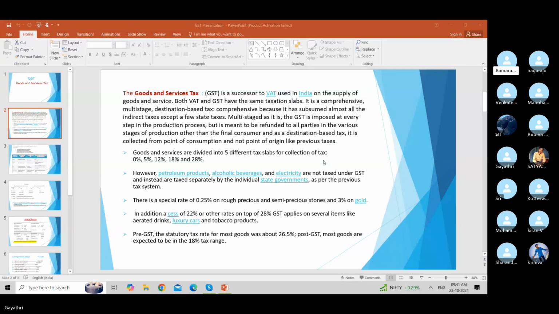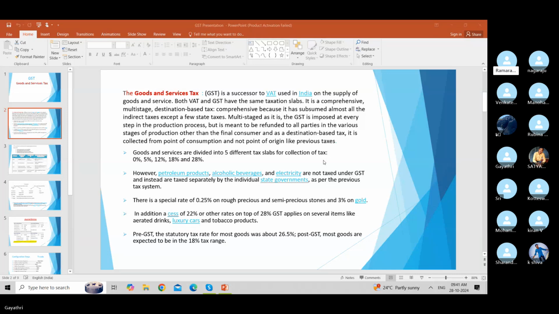The GST is imposed at every step in the production process, but is meant to be refunded to all parties in the various stages of production, other than the final consumer. And as a destination-based tax, it is collected from the point of consumption, but not the point of origin, like the earlier tax or previous tax.